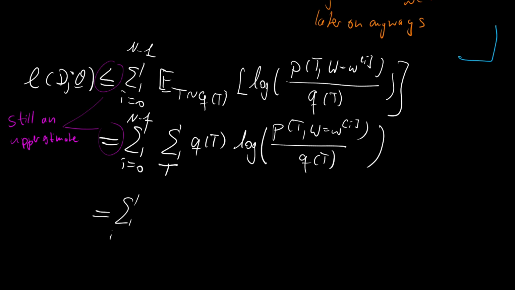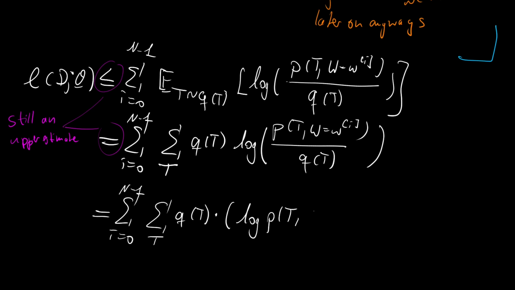So we have i is 0 to capital N minus 1, then the summation over all possible states of the latent variable, then q of t times, in brackets, logarithm of p of t and wi minus logarithm of q of t. Nice.